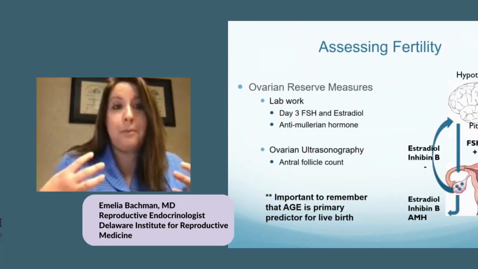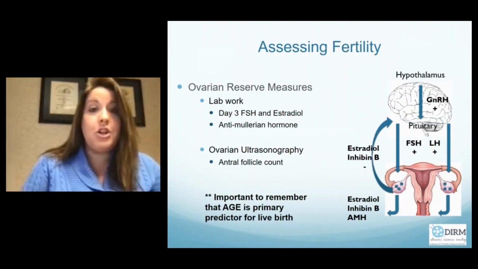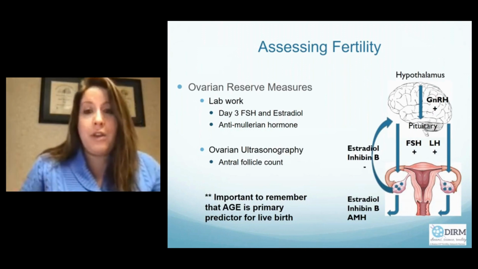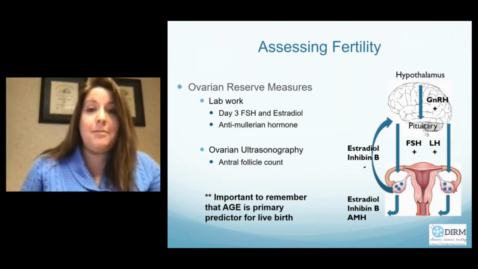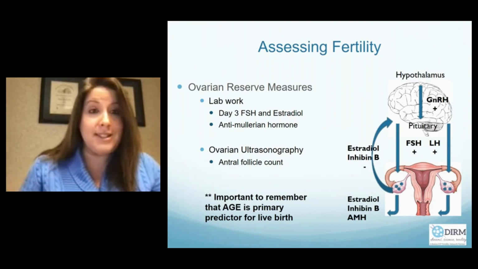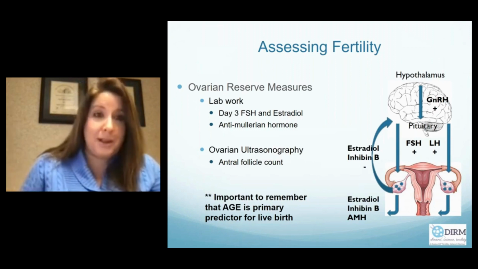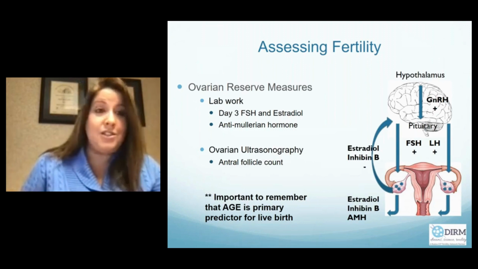Age is the primary predictor for pregnancy. So while we have these tests to tell us about the ovarian pool that's left, these are really surrogate markers for this. And we do know patients who have low egg reserve who may still conceive, and patients who have very high egg reserve who may not conceive. Again, age is the primary predictor, and there really is no other good quality test.